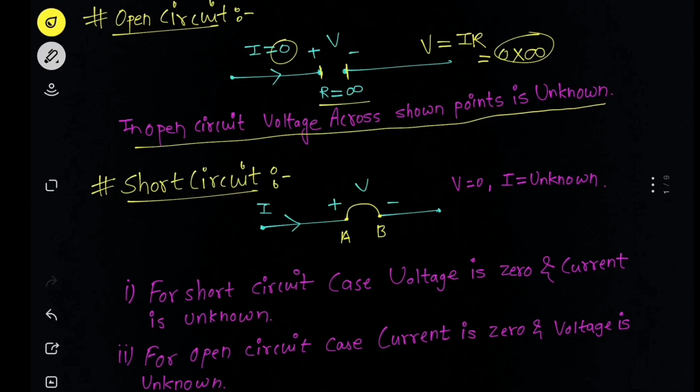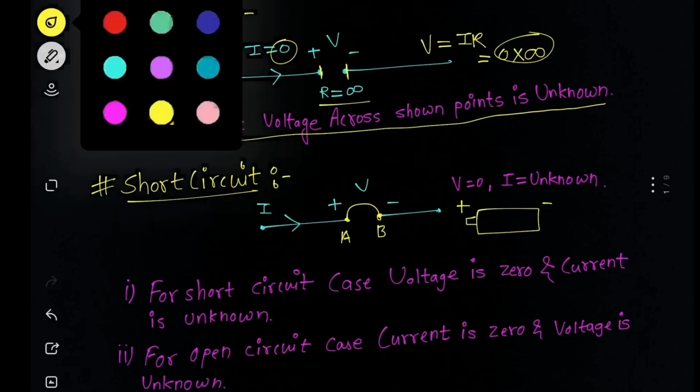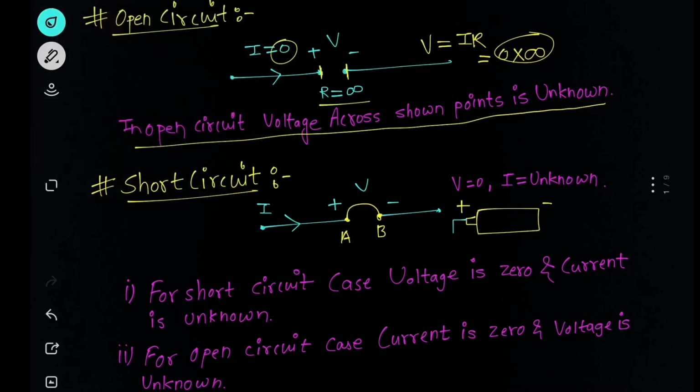But in case of short circuit, what we do, we just take a conducting wire and we just join those two ends. Practically if we want to do short circuit, so let's consider we have a battery here and we have positive and negative ends. So just take a wire and connect the positive and negative ends, so we can say that it is short circuited.